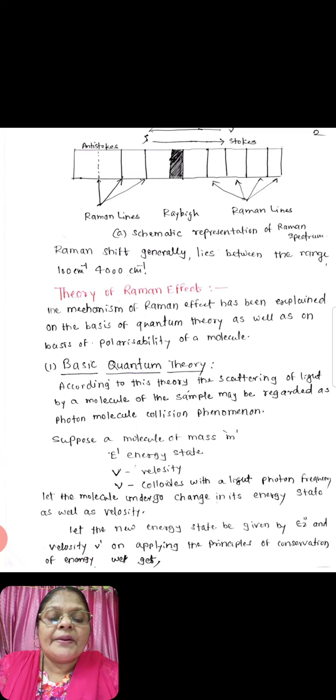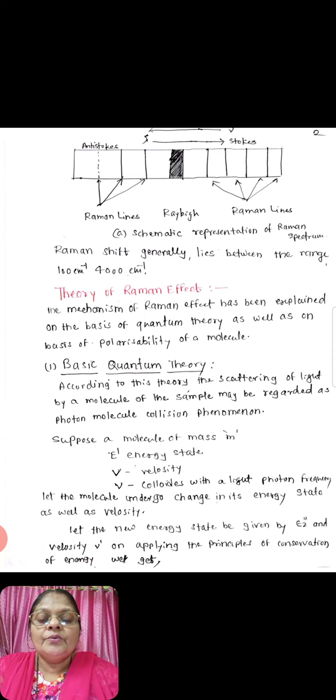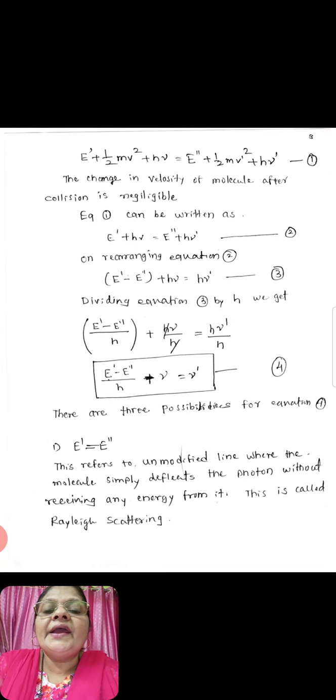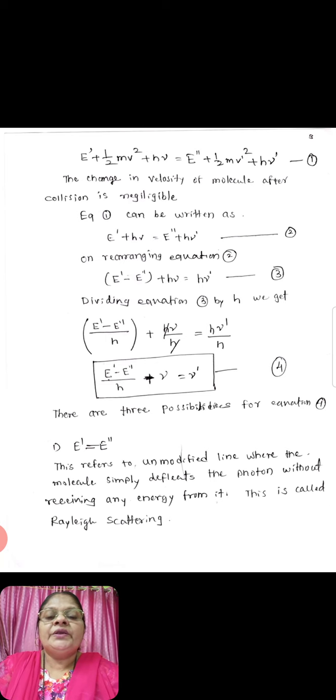Applying the principle of conservation of energy, we get E dash plus 1/2 mv square plus h nu equal to E double dash plus 1/2 mv dash square plus h nu dash. This is equation number first. The change of velocity of molecules after collision is negligible. So equation first we can write in the form E dash plus h nu is equal to E double dash plus h nu dash. This is equation number second.